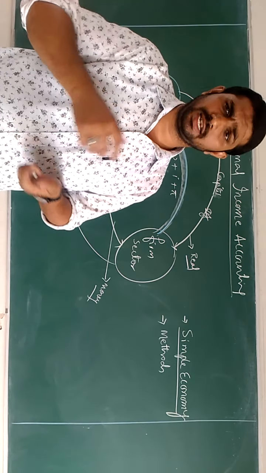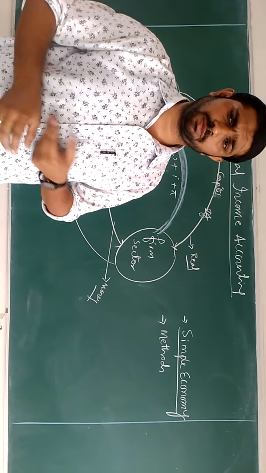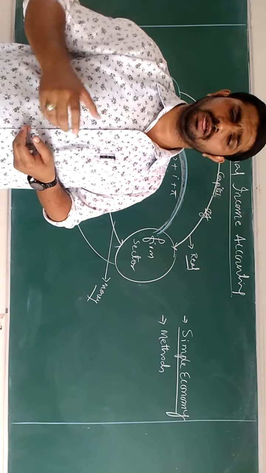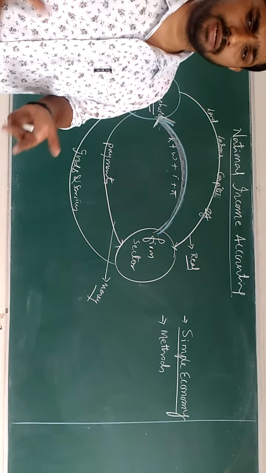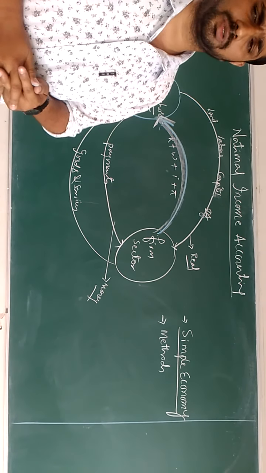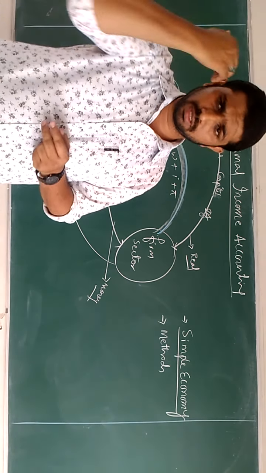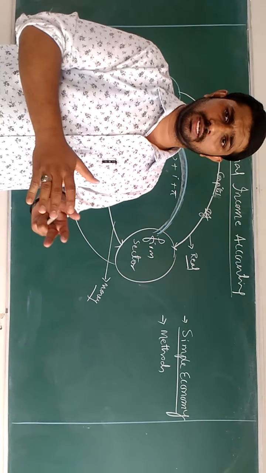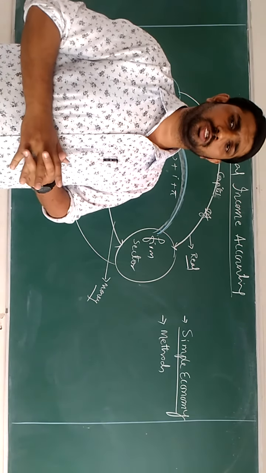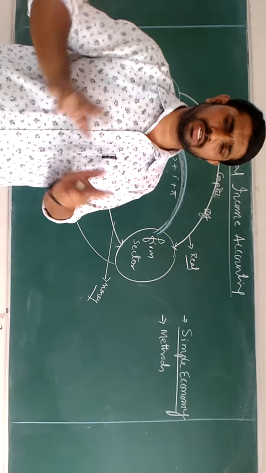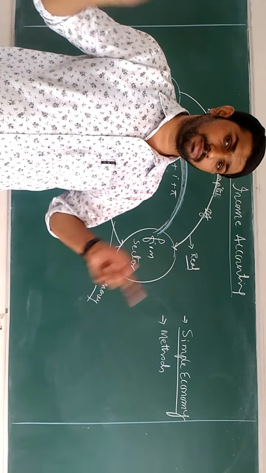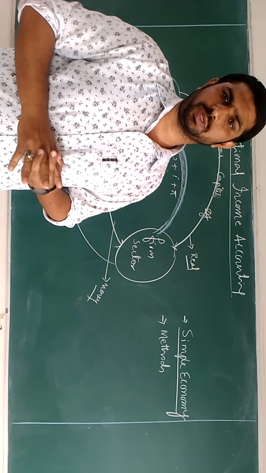Directly or indirectly, they will collect information in the form of taxes, discretionary income, disposable income, and different types of income. From that information, they will come to one conclusion: this is the income of a country. Then there is a simple index which has been made to understand how income is counted in a country.